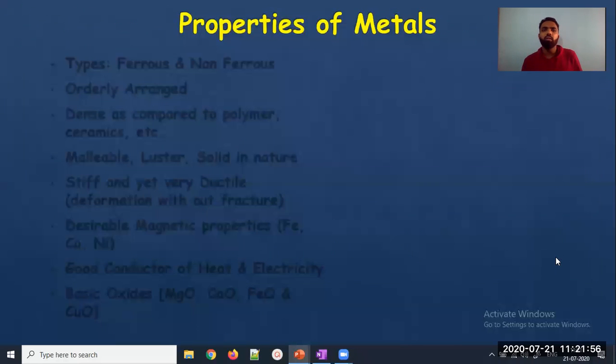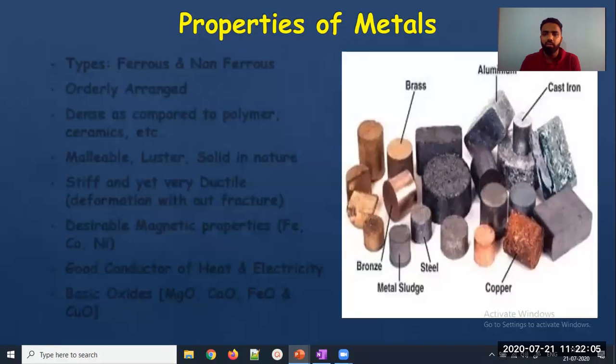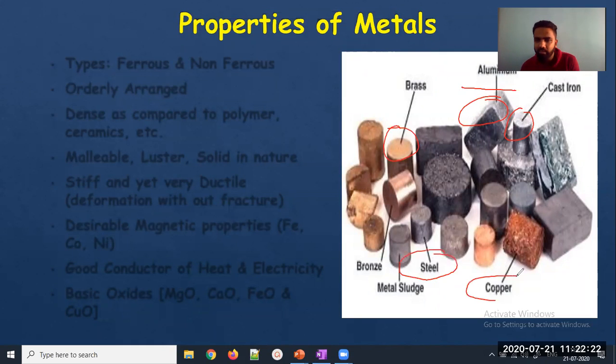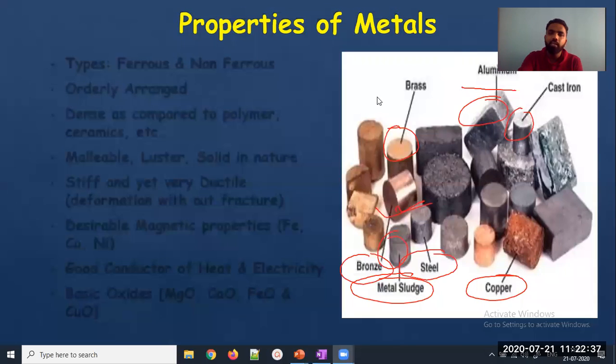What are the properties? I have already told. How do you classify the metal? You don't classify it on a general definition, you classify it based on the properties. So what is the first property? You can see all these different kinds of material here. There is aluminium, then there is cast iron, then this is the brass. You know the color of brass is gold-like color. Then this is steel, this is copper. You have also seen copper bottles, you might have seen. This is metal sludge, meaning metal remains. This is bronze, you can see this one is bronze. So if I want to classify material, I will classify it based on its property.